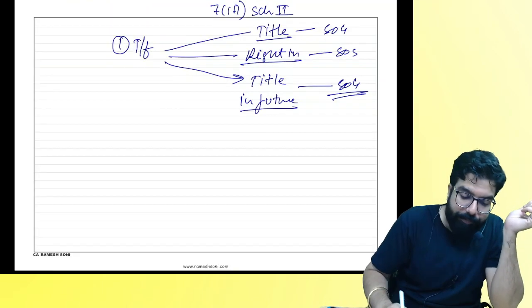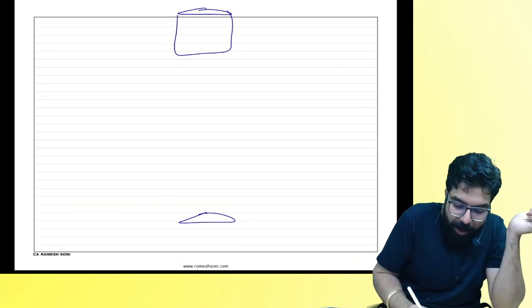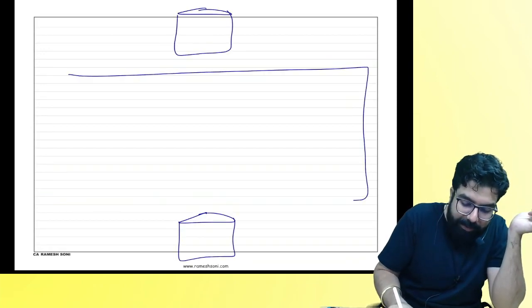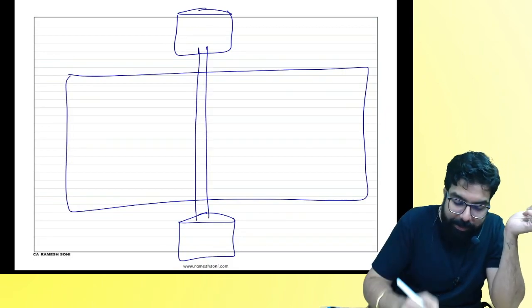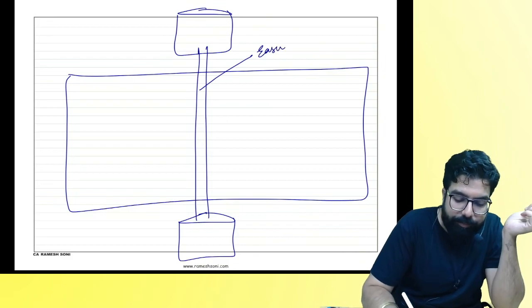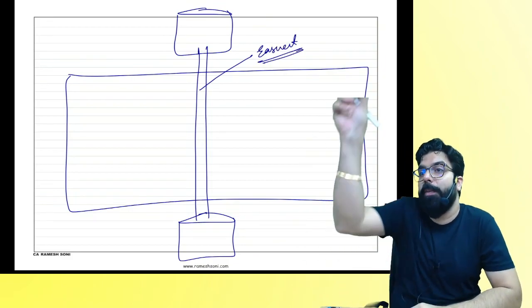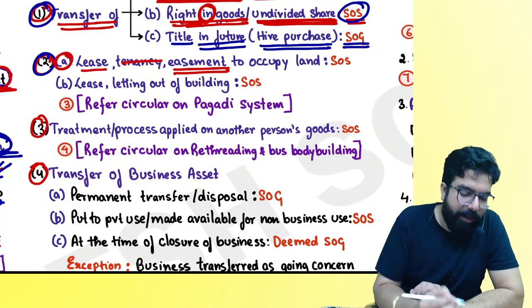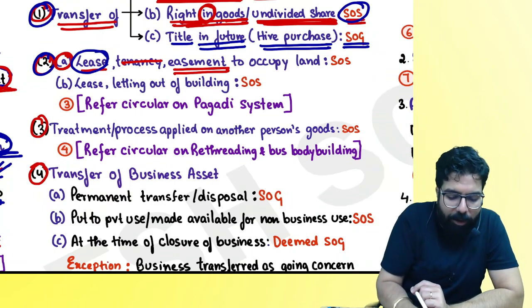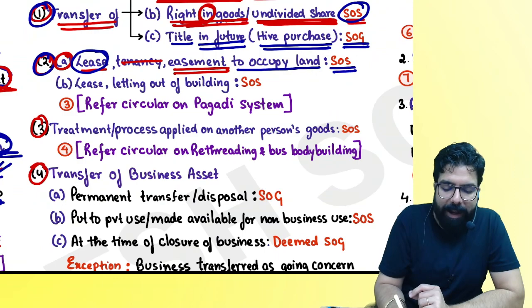You remember, my home is over here, my office is over here, this is the land. I told you, please give me a path. That is known as easement. Right of way is what, everyone? Easement. You allowed me to use a part of the land. So either you give the land on lease or you allow someone to use a part of your land. So easement to occupy land is always supply of service.